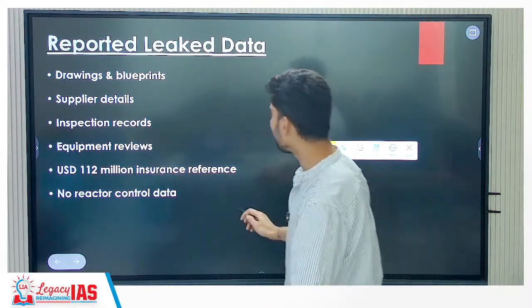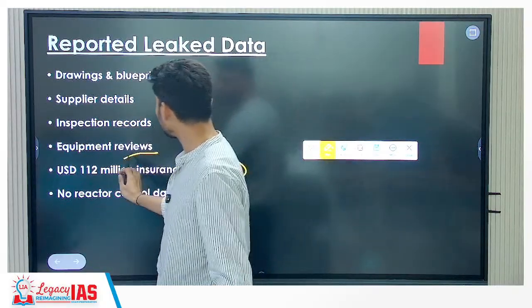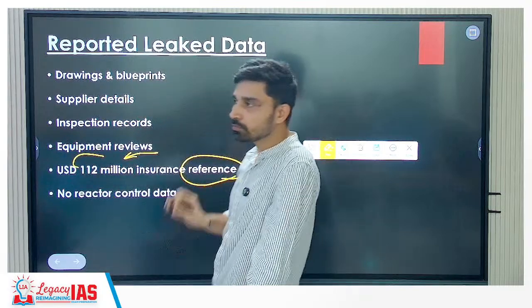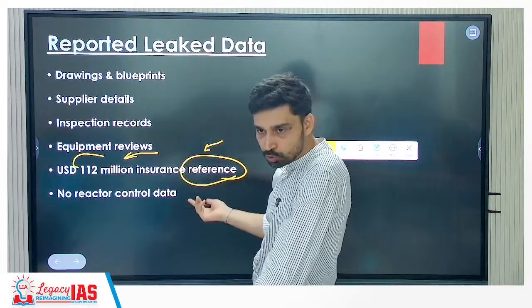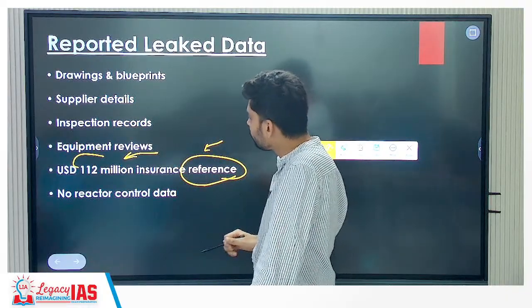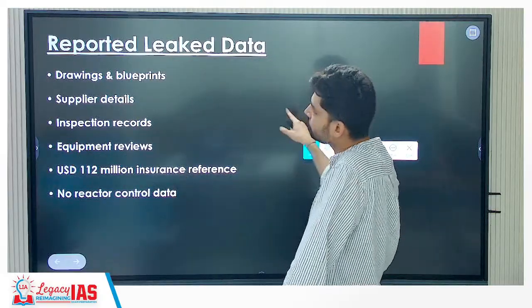USD 112 million of insurance reference was also used here. Basically, on the nuclear power plant, you have total insurance of $112 million. That means if some accident happens, someone will have to cover those damages. So there is a total of 112 million of insurance claim, but no reactor control data was published or leaked here.